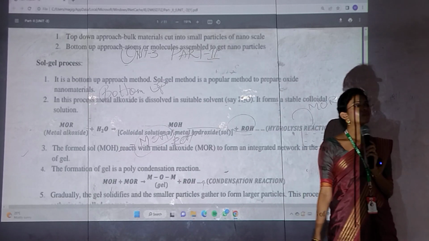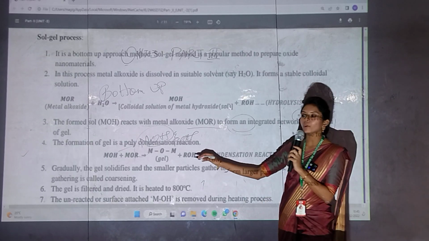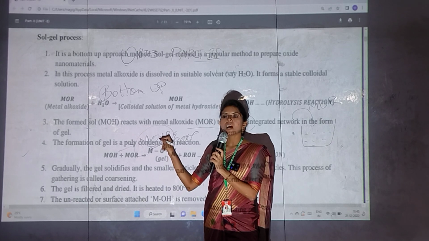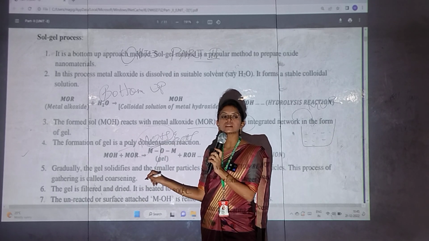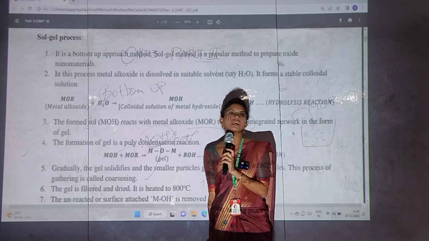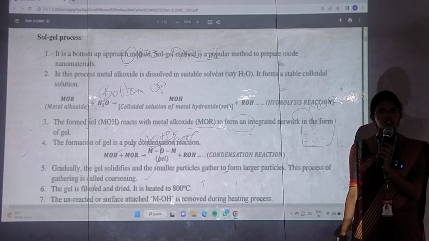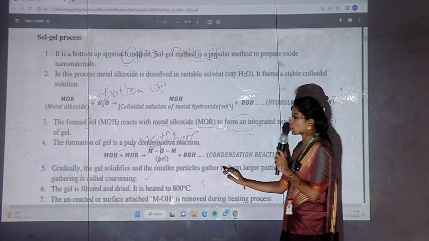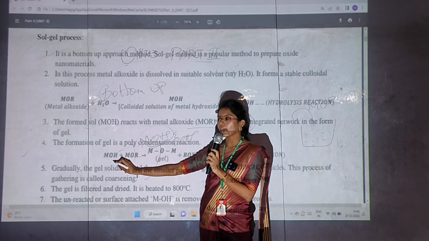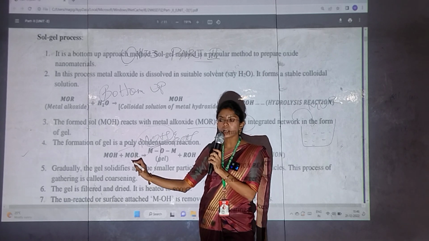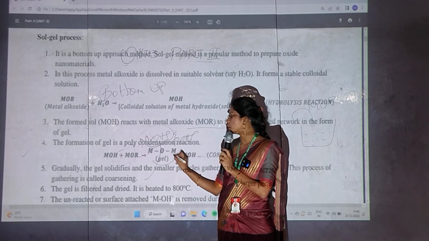So in the second step, whatever product sol I am having, I am going to react with the unreacted metal alkoxide. If you observe, the metal hydroxide reacting with the metal alkoxide, you will be getting gel.